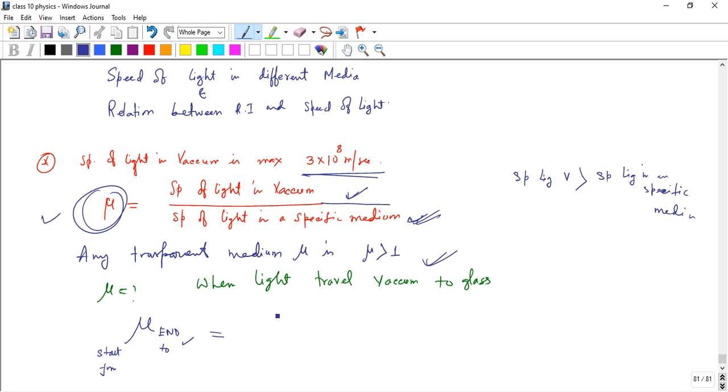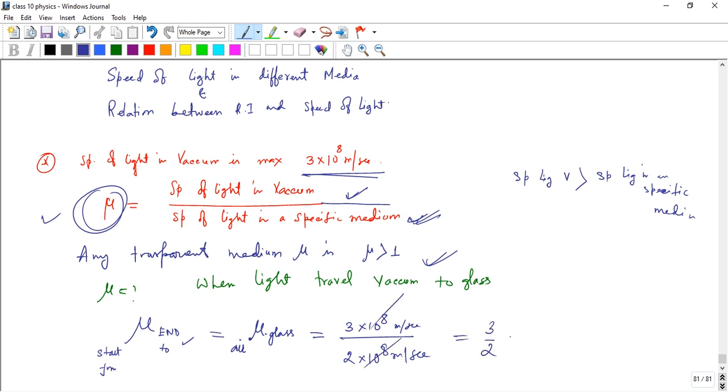So from vacuum to glass, or suppose air. For air the speed of light is almost the same as in vacuum, so air to glass works too. So mu equals the speed of light in vacuum, 3 into 10 to the power 8 meter per second, divided by that in glass, 2 into 10 to the power 8 meter per second.